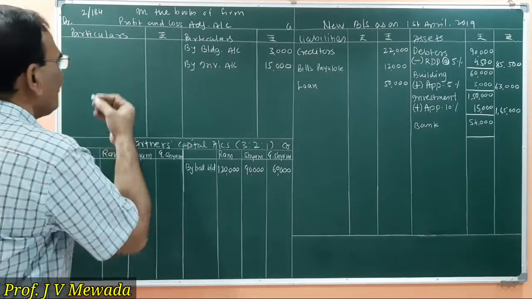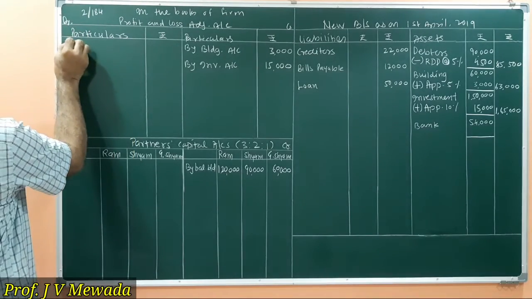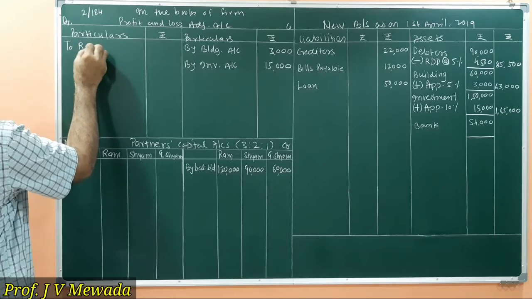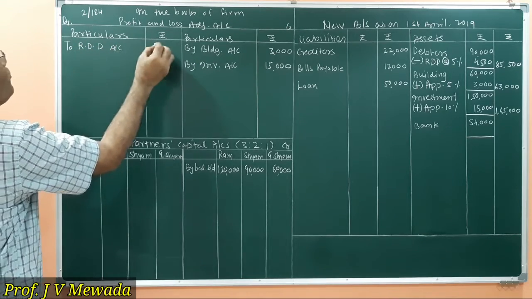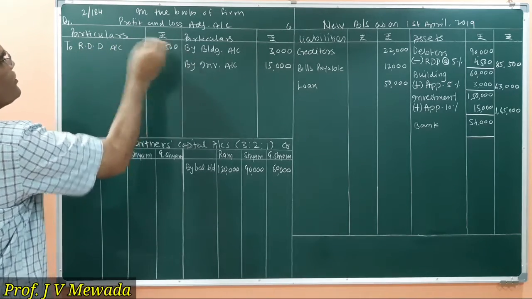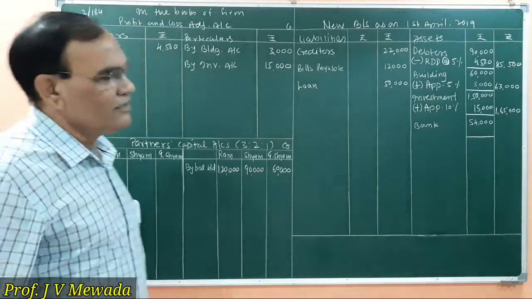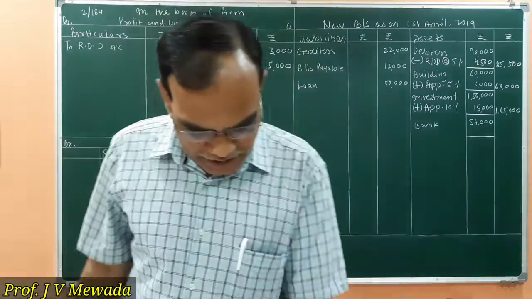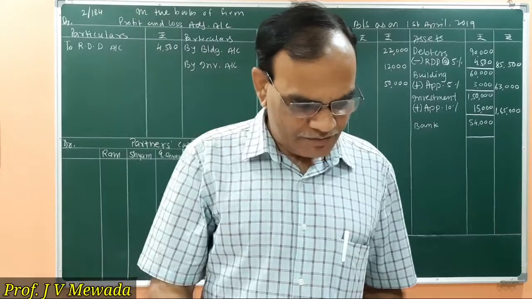And on the debit side of profit and loss adjustment account, to RDD account 4,500. That is the RDD that we have created. Now our adjustment number 3.